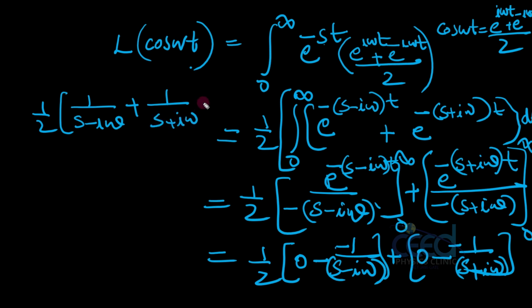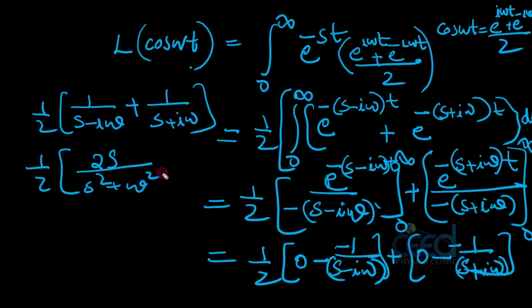So when I am crossing this half into, I will get 2s divided by s square plus omega square. Okay, s minus i omega into s plus i omega, that is s square minus i omega the whole square, and i square is minus 1, so this will be s square plus omega square, and the 2 cancel.